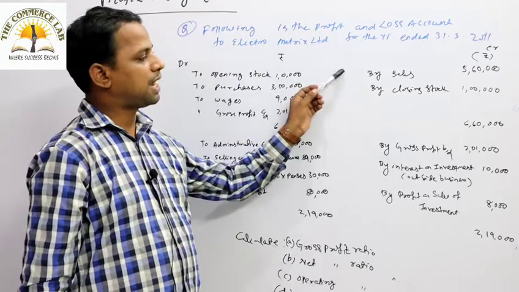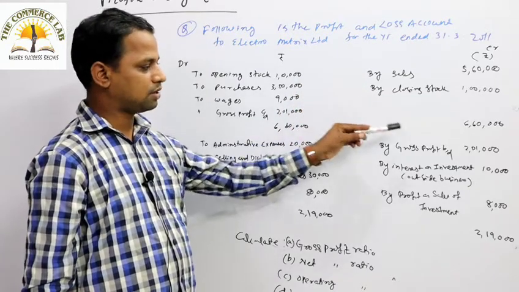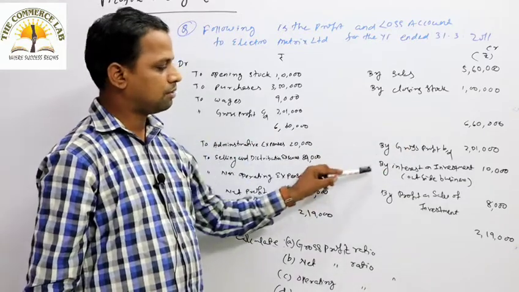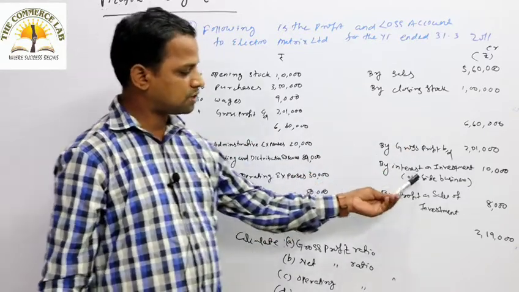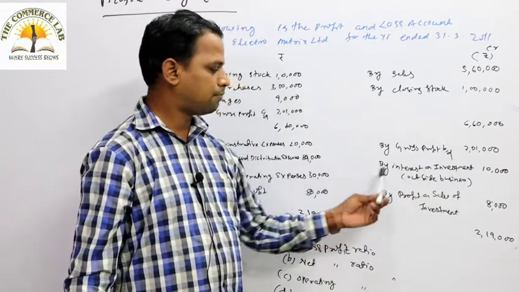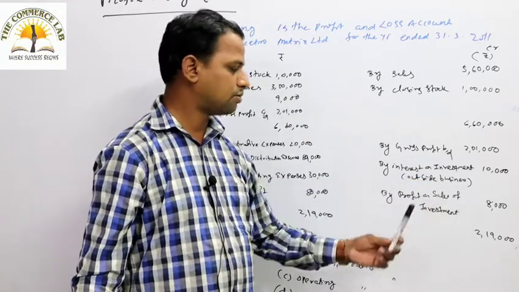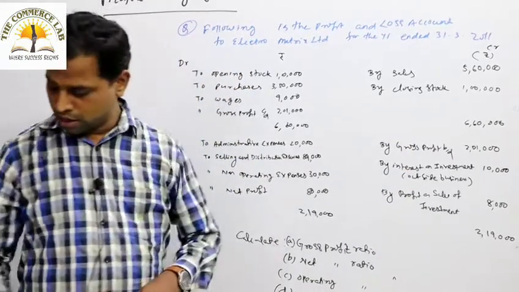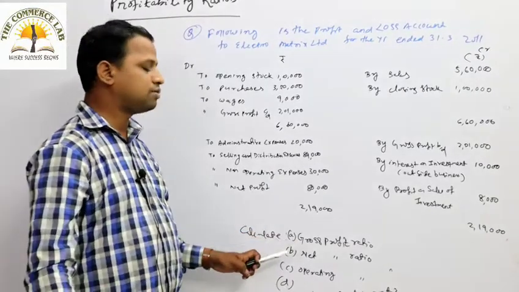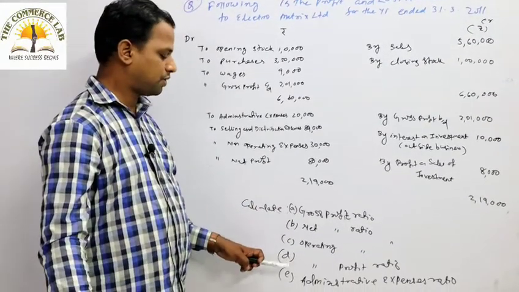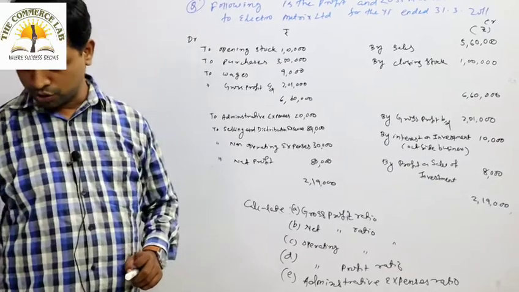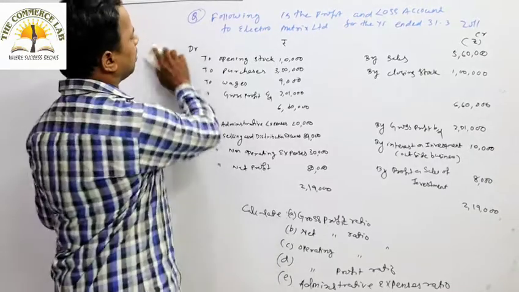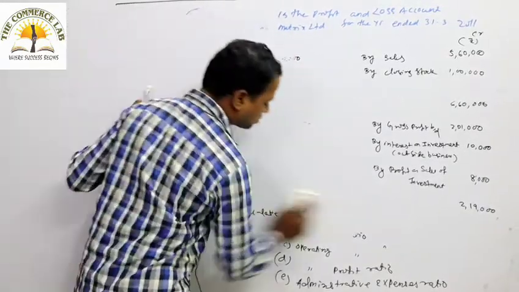Okay. Similarly, from the credit side, by sales 5,60,000, by closing stock 1 lakh, then 6,60,000. The gross profit carried down here is brought down, 2,01,000. By interest on investment, that is outside of the business, 10,000. By profit on sale of investment, 8,000, and the total is around 2,19,000. Okay. So we have to calculate the gross profit ratio, net profit ratio, operating profit ratio, and administrative expenses ratio. So these ratios we are going to calculate. Okay. So how to calculate the first ratio, that is gross profit ratio.